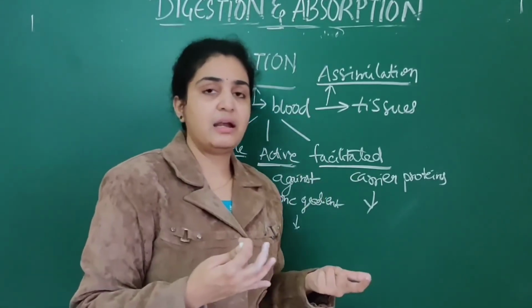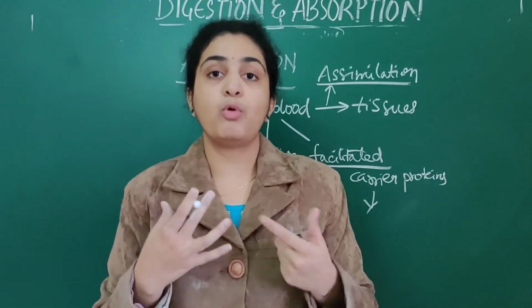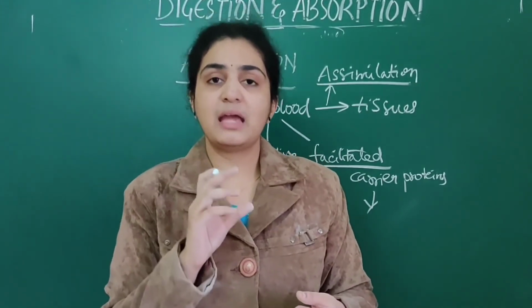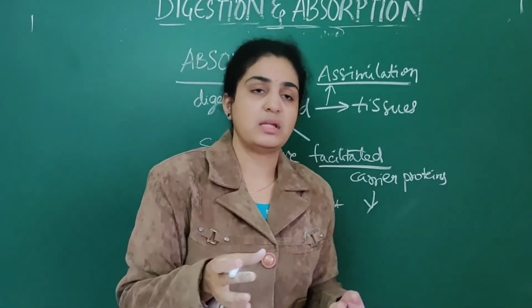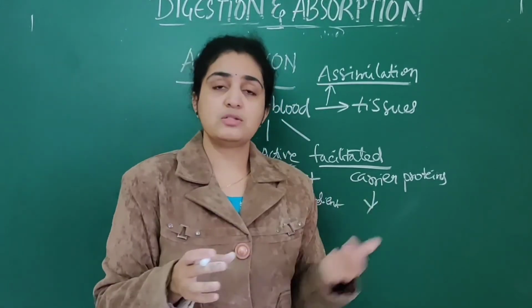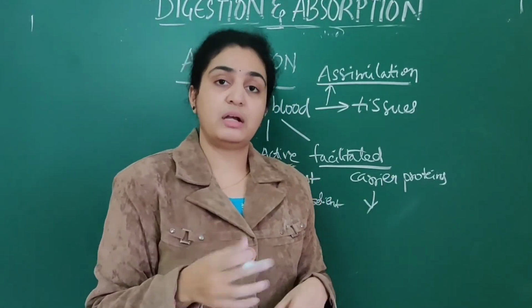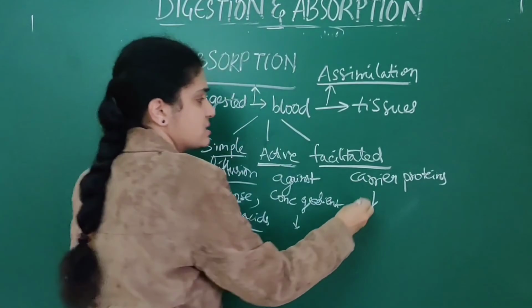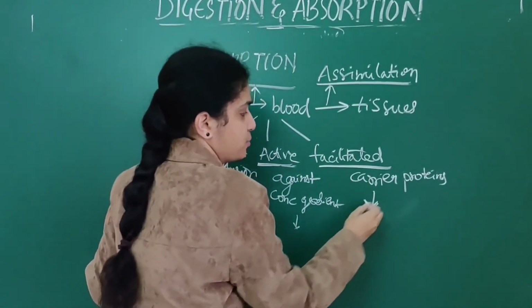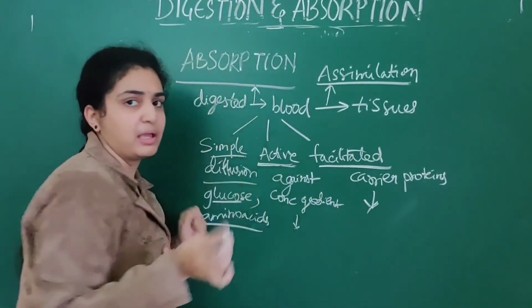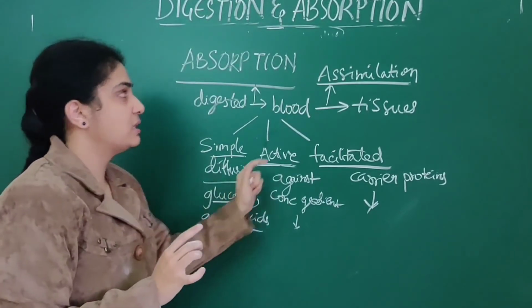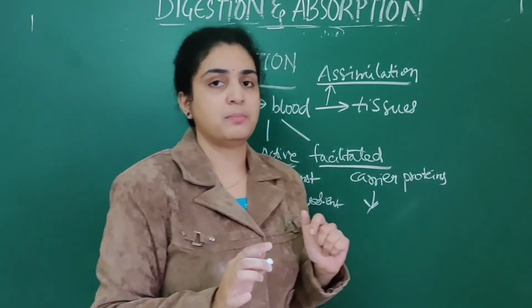In facilitated transport there is a special mechanism called carrier proteins, through which facilitated transport takes place. Glucose and amino acids are absorbed. So these are the three types of absorption.